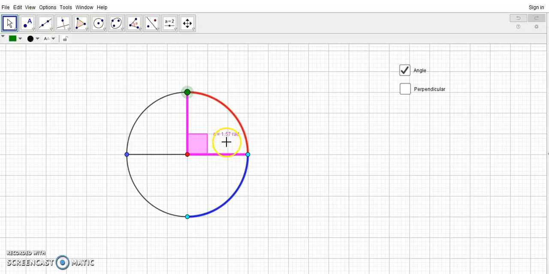But again, remember, it's not a number. I'm sorry, that's pi over 2, not pi. This would be pi over 2, which is strictly speaking not a number, but a comparison of two magnitudes. All right, so that's what is an angle.